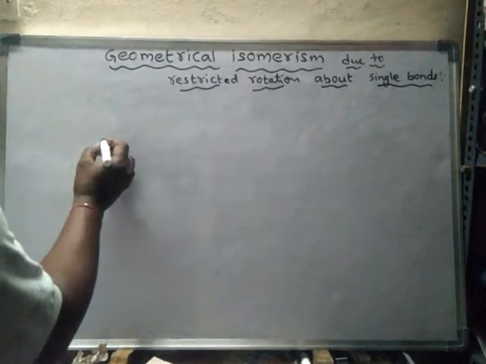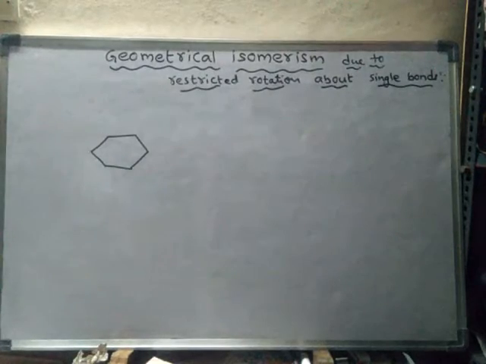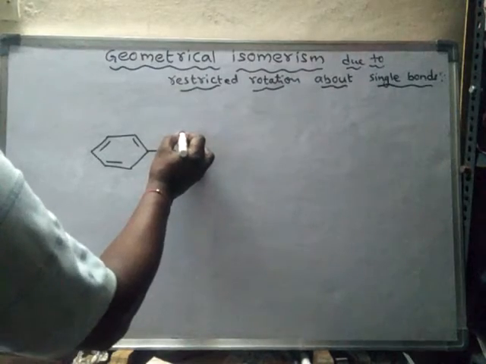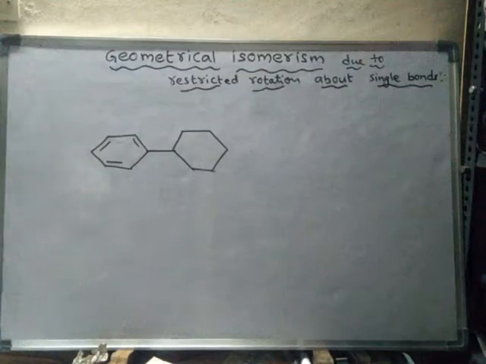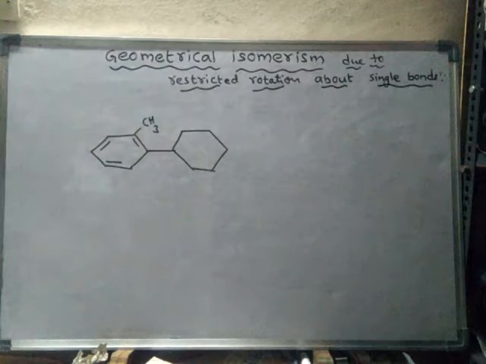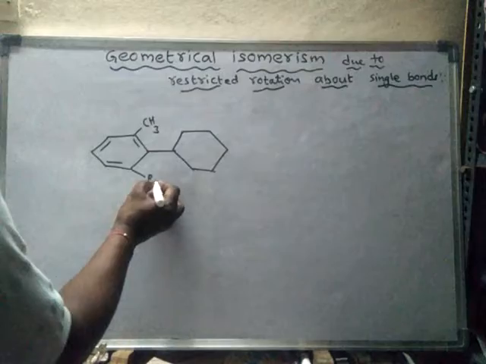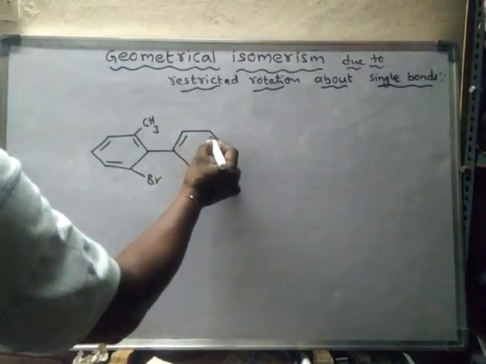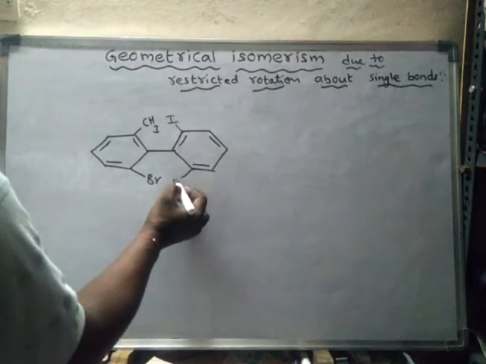For example, generally in biphenyls it takes place. So here this is one phenyl group, when it is attached to another phenyl group. Suppose if this hydrogen is substituted by one group. Here hydrogen is substituted by bromine. Here iodine, let us assume. Here also iodine.